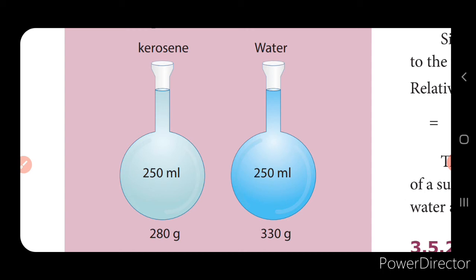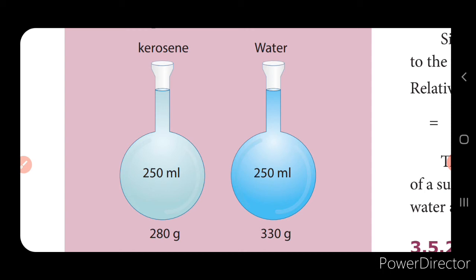Now you can see the weight, isn't it? Here you can see 280 grams for kerosene and 330 grams for water. Now if you consider the weight of the flask to be 80, you can subtract 80 from each of the weights. So the weight of the kerosene will be 200 and that of the water will be 250.